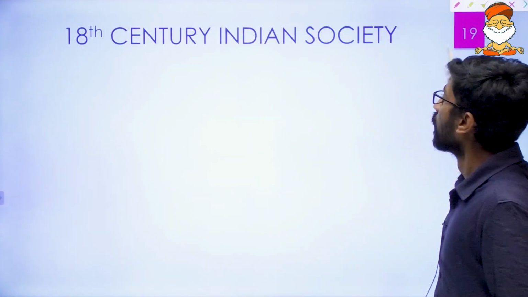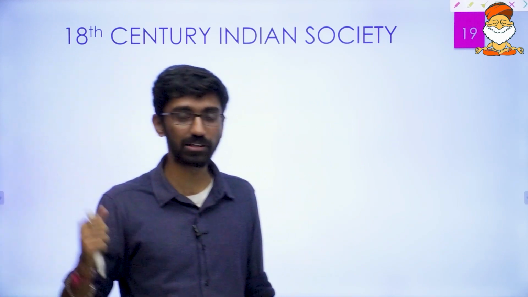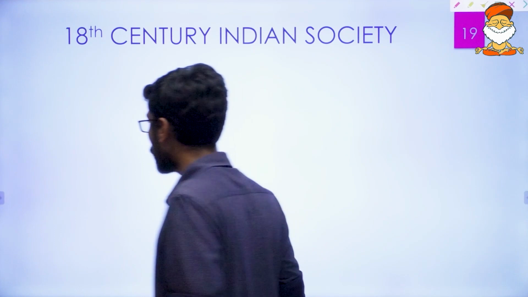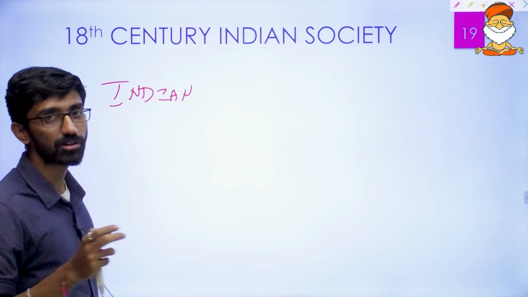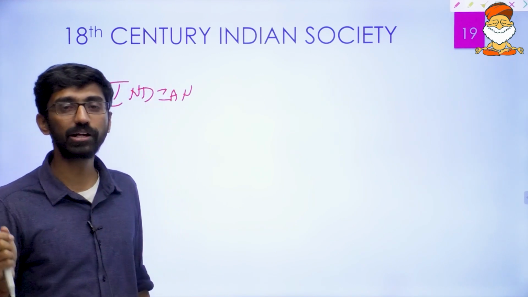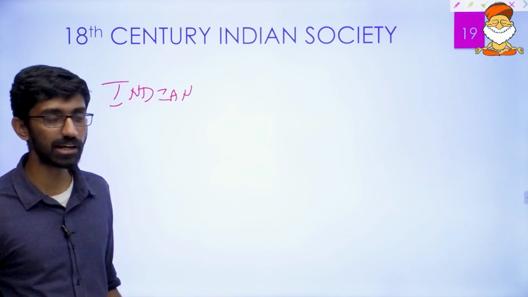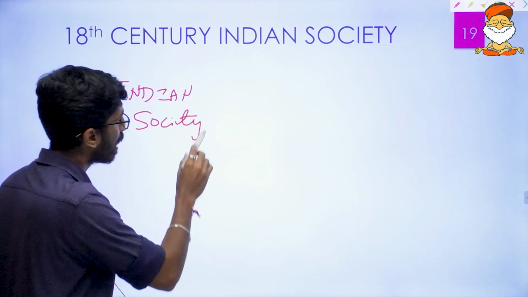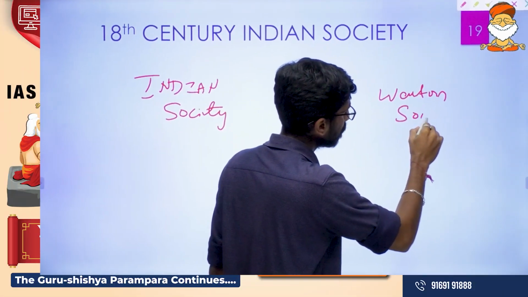Now what is the 18th century social context? The society of India had not changed since ancient times, from the later Vedic times, and we can say Mauryans, then again Gupta's time, almost the same kind of society was there. Now we have to see how these political, economic and social conditions led to the coming of foreigners, as well as how they utilized these conditions to their advantage. First we need to understand the nature of Indian society, and at the same time the nature of Western society, that is European society.